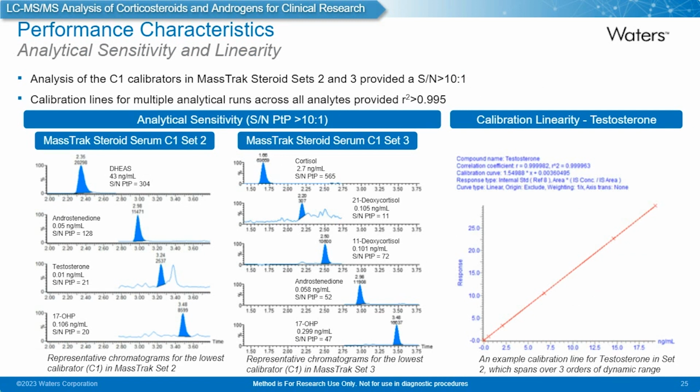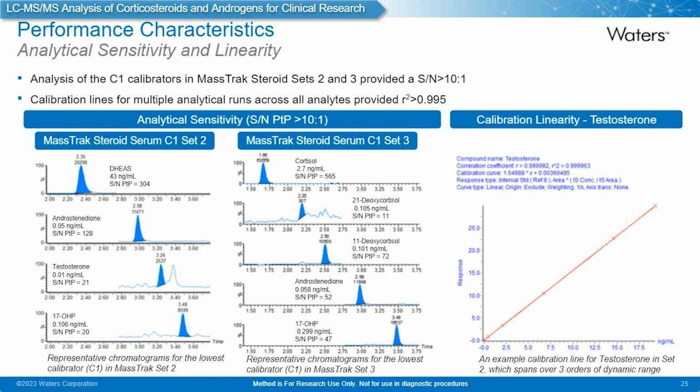And also there are some high-level performance characteristics around analytical sensitivity and linearity. What I've done here is just highlight what we achieve for analytical sensitivity of the C1 calibrator in MassTrak sets 2 and 3, which provide a signal to noise greater than 10 to 1. As you can see, signal to noise across both sets using this method on a TQ-S micro is more than enough in terms of performance.